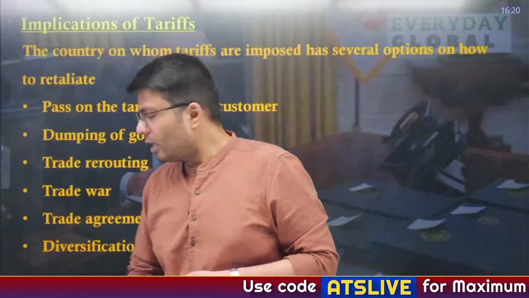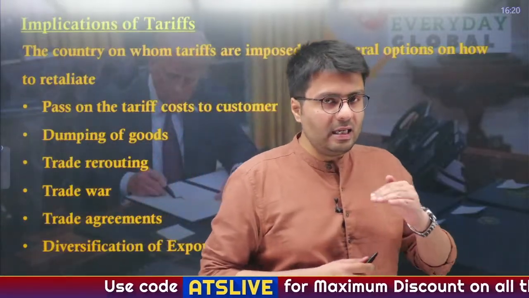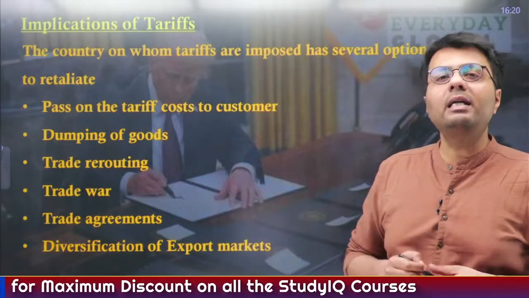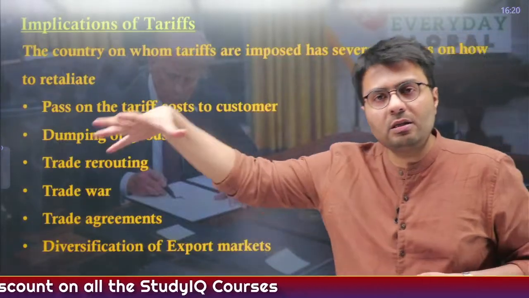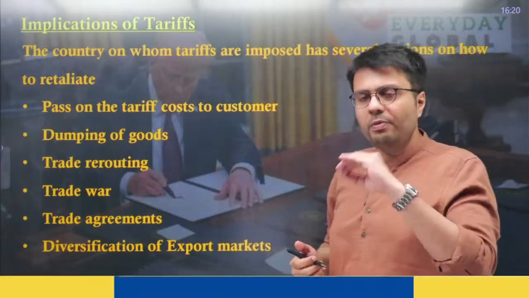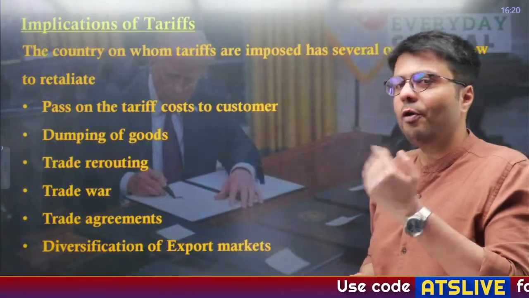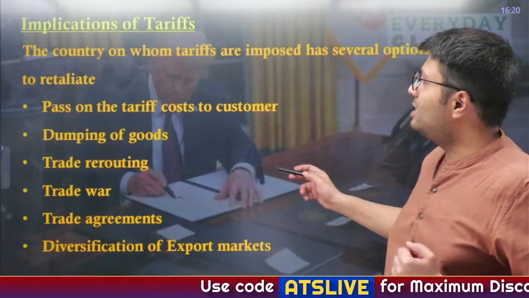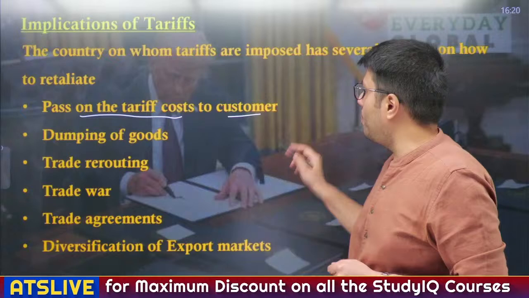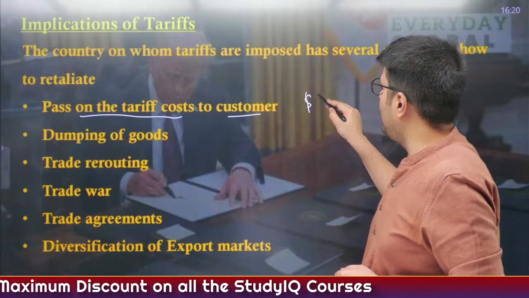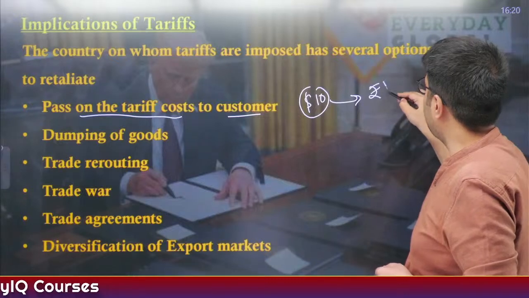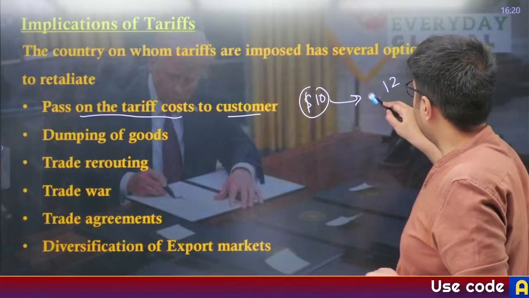Understand? Now also what you have to understand is how these tariffs will have implications across the globe. For example, let us deal with what happens if the US imposes a tariff on any country, for example China or India. So the country on which the tariff has been imposed has a number of options. First is that it can pass on the tariff cost to the consumer. Now what will happen in that case? Suppose earlier a good was available at $10, but now because of the tariff the price of that good rises to $12. Sorry for the use of rupee.